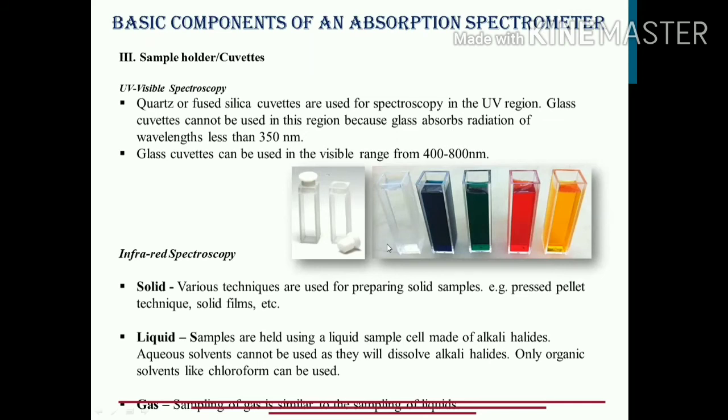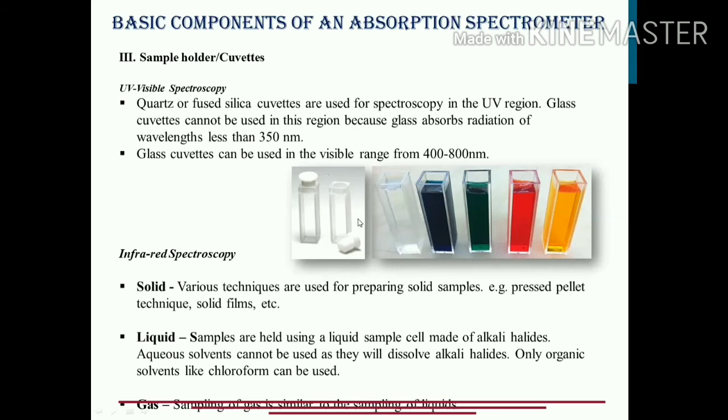Now the question arises, why can't we use glass cuvettes in the ultraviolet region when they are less costly than quartz?